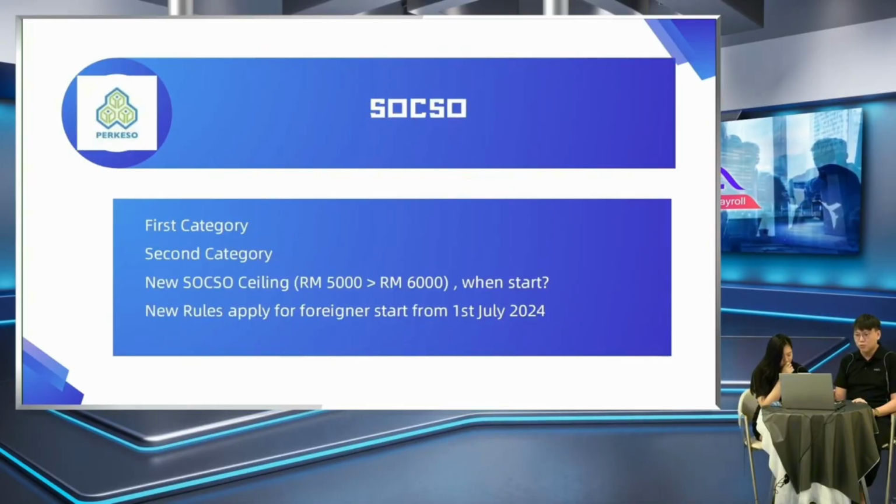Let's go on to SOCSO. SOCSO is separated into 2 categories, first and second. The first category is like us. We must provide SOCSO and we are categorized under the first category. Who is under the second category is employees who are more than 60 years old.